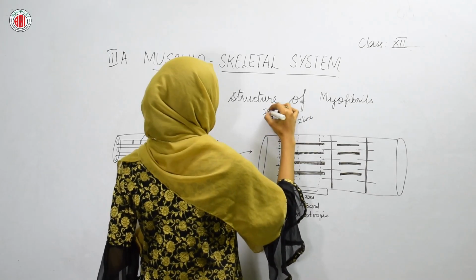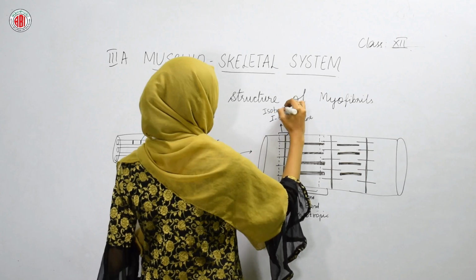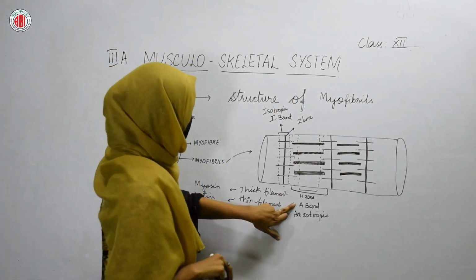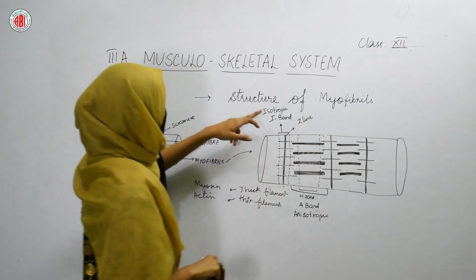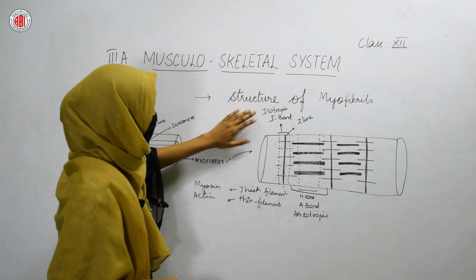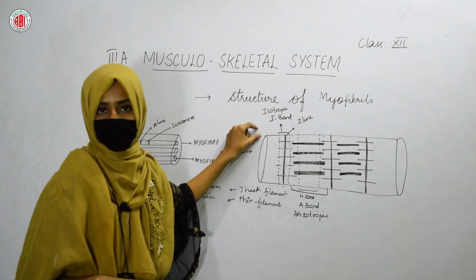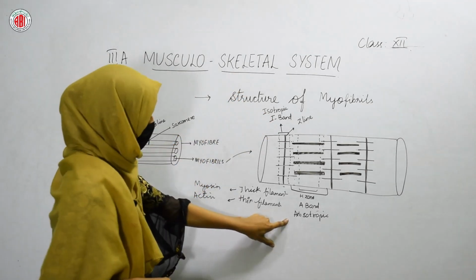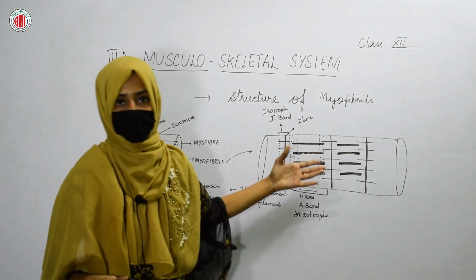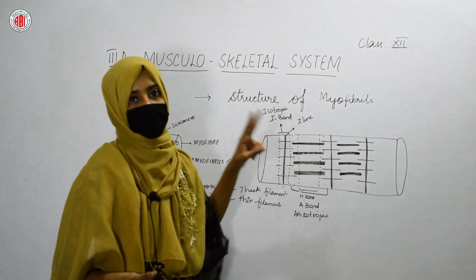I stands for isotropic band. So two bands you can find: the A band, anisotropic band, and the I band, that is isotropic band. The isotropic band shows the presence of only thin filament, and the anisotropic band shows the presence of the H zone, that means thick filaments, as well as the regions where you can see both thick and thin filament.